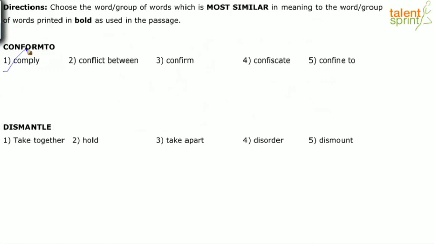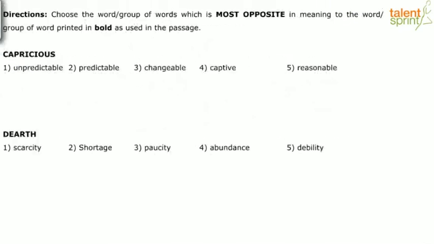Dismantle. Dismantle, we don't even have to go back to the passage, right? Dismantle means what? To remove things, to take apart, right? So obviously, what's the answer for the next one? Dismantle. I have take together, hold, take apart, disorder, dismount. I even gave out the answer when I was explaining it. But for those of you who don't know the meaning of this word, right? Dismantle. Let's go back to the context.